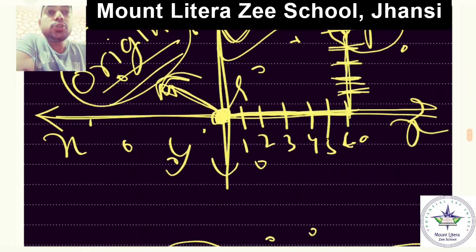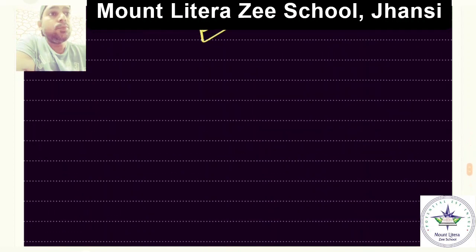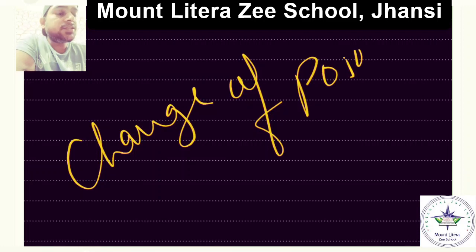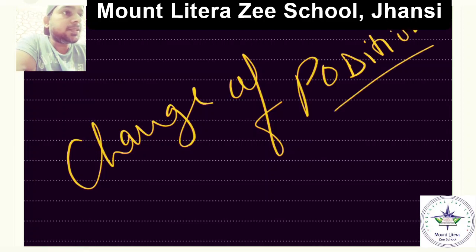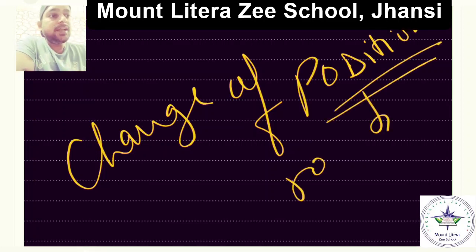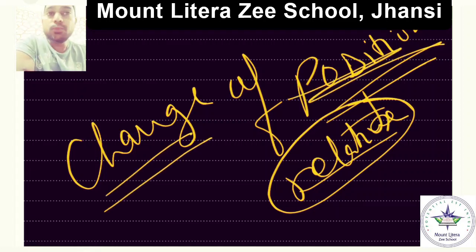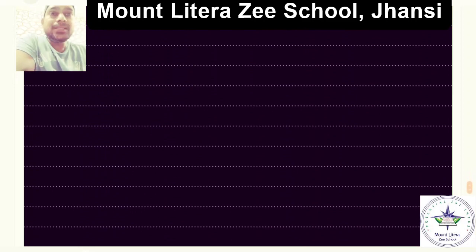So motion is also going to be a relative term, because motion is a change of position, and position is relative. Therefore motion is also going to be relative. Motion क्या हो जाएगा? Relative हो जाएगा. क्यों? Because position itself is relative, and the change of position is called motion. When a body changes position with respect to its surrounding, it is said to be in a state of motion, and the position is relative. Therefore, the motion is also going to be relative. I'll tell you in very simple words.